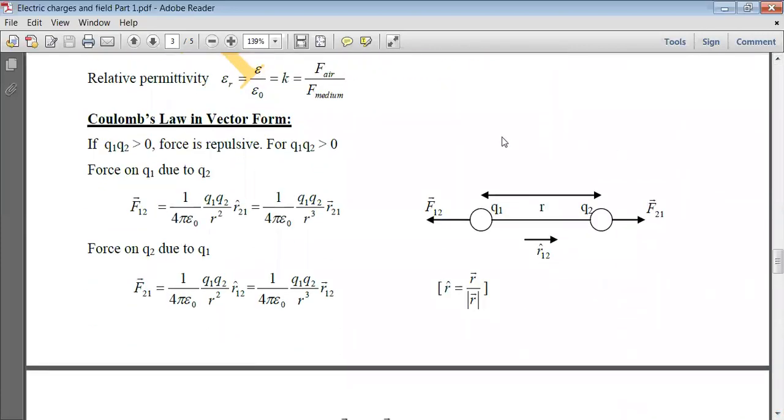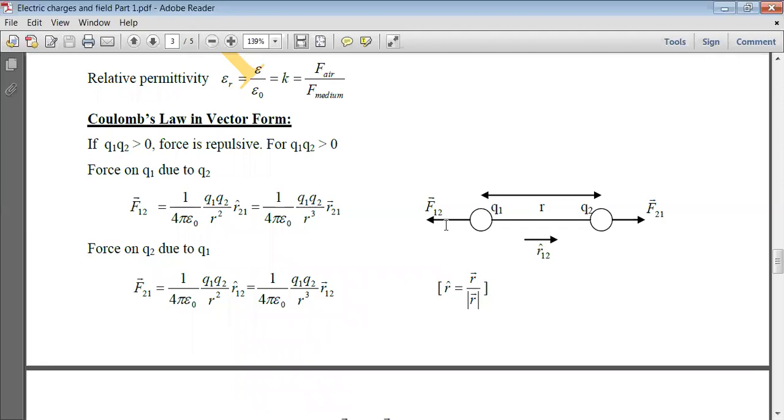Now let's discuss Coulomb's law in vector form. If the product of the two charges is greater than 0, greater than 0 means it's positive. When is it possible? When both the charges are positive or both the charges are negative. So the force between them is a repulsive force. So for Q1 into Q2 greater than 0, they repel each other as shown in this figure. Q1 and Q2 are separated by r distance. These two are repelling each other.